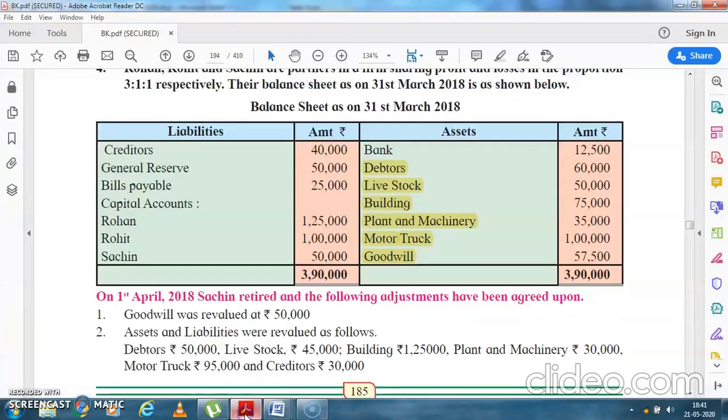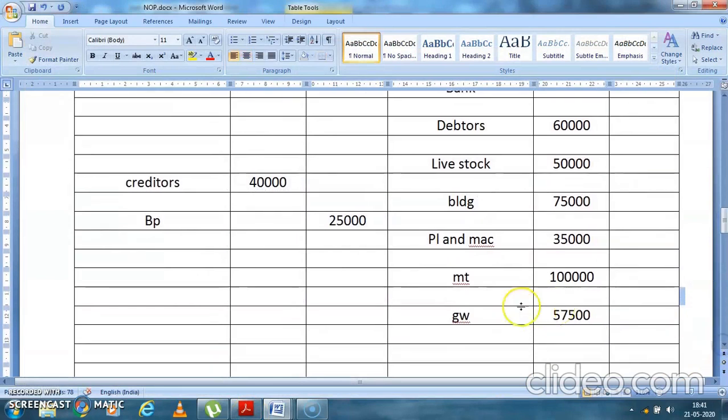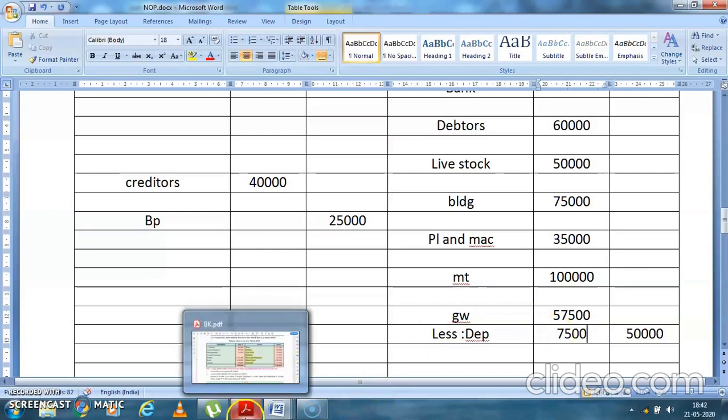Now let's come to the adjustment. The first, goodwill is revalued at 50,000. Now see, goodwill revalued at how much? 50,000. So you'll write here less. Reduce, meaning you can say depreciation. So new value is how much? 50,000. So what is the difference? Difference is 7,500. Correct? Chalo. Goodwill is over.